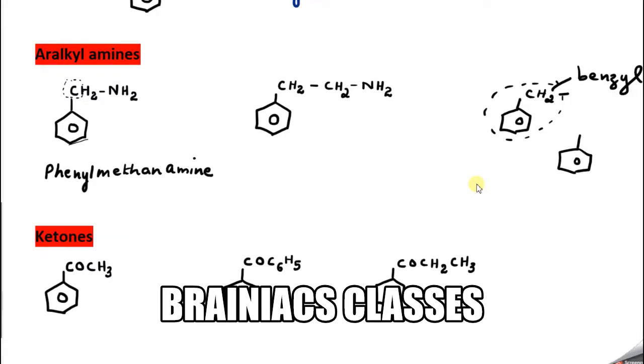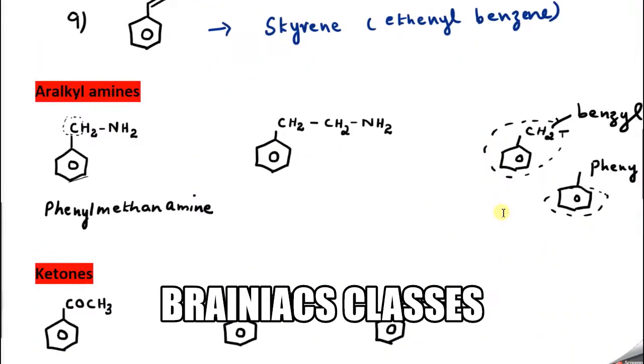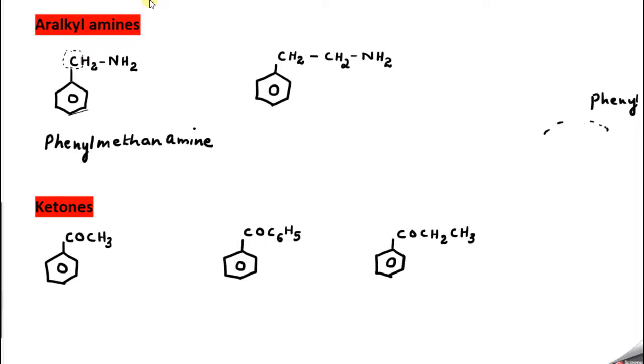Just now I have told you, whenever this acts like a substituent, we use the term phenyl. So please remember, very simple: when a CH2 group comes with the benzene, we use the term benzyl. Benzene alone, we use the term phenyl. And please understand, these two are common names, not IUPAC. Sometimes you may see them in the question paper. Clear? Now let's go to the naming of the second compound that is given there.